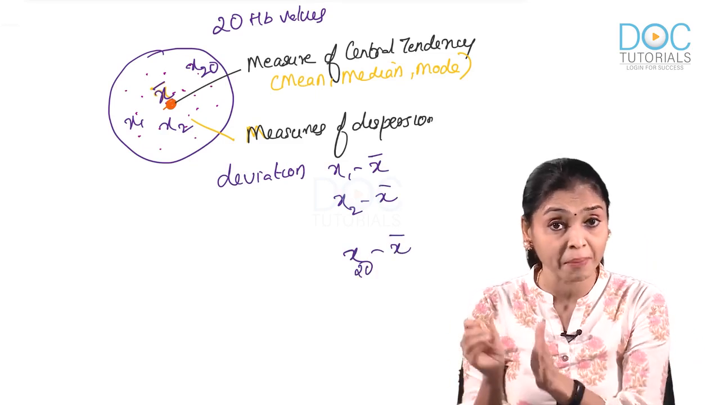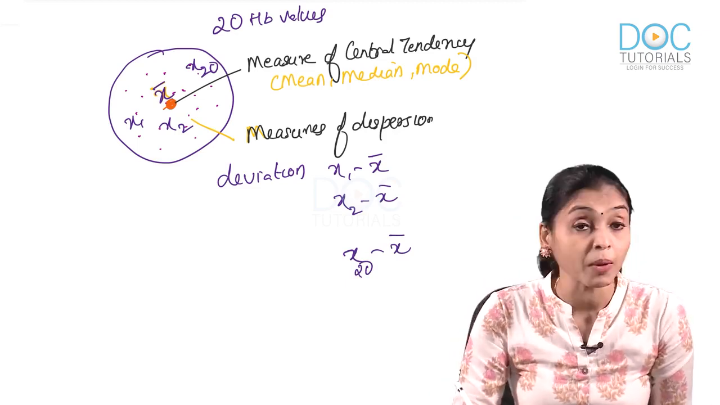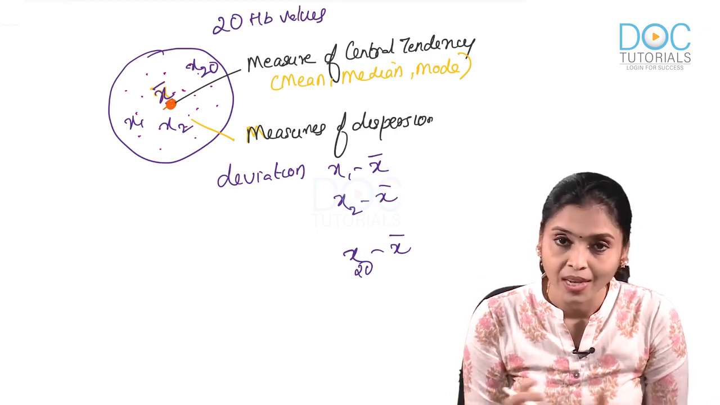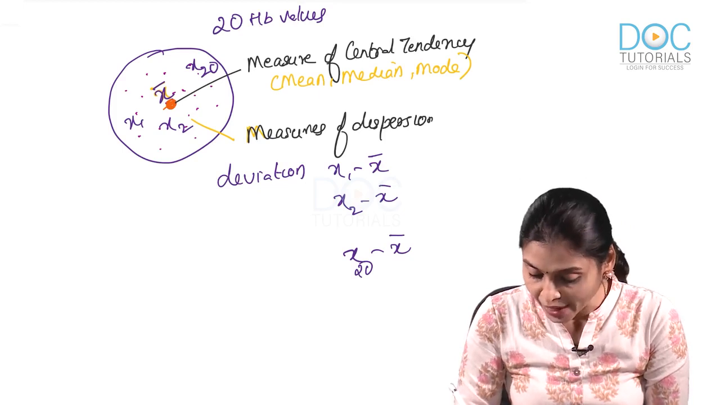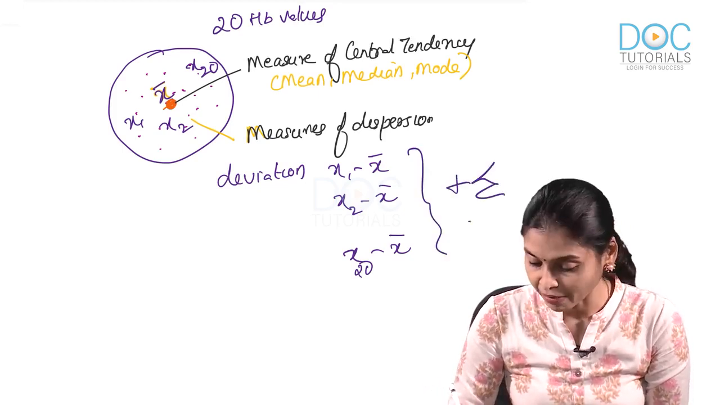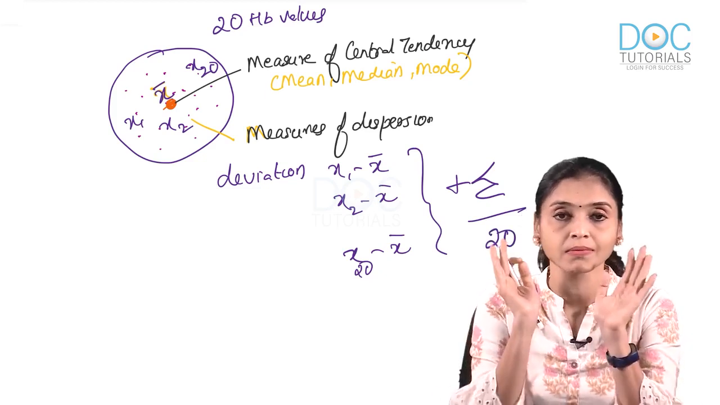X dash is the mean, the value which is lying at the center. Now, what is mean deviation? We were talking about mean deviation, right? What is mean? Average. Now, what is mean deviation? Average of all these deviations is mean deviation. You add all these deviations, summate, and then divide by n, or 20, and that will give you mean deviation.